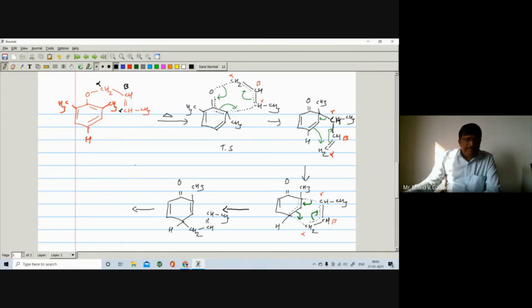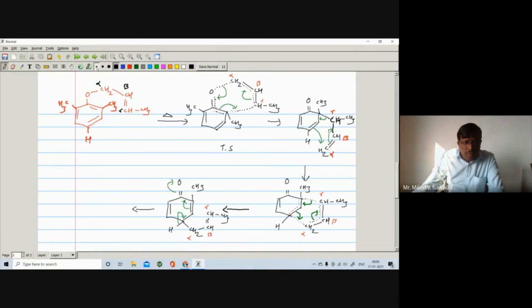Then the last step, sigma bond. Now I will first label the carbons. Here is the alpha carbon, here is the beta carbon, and here is the gamma carbon. Now the next and last step: the pi bond opens on the oxygen, O becomes negative, C becomes positive. Similarly, we can shift this pi bond here, forming a double bond, and carbon becomes positive. So this sigma bond will shift here and form a double bond.